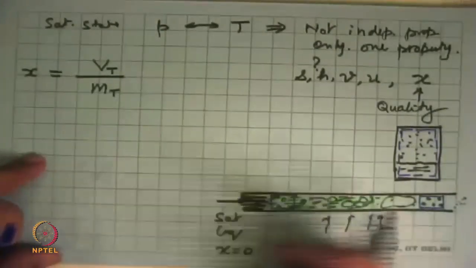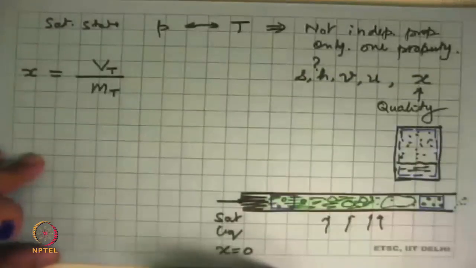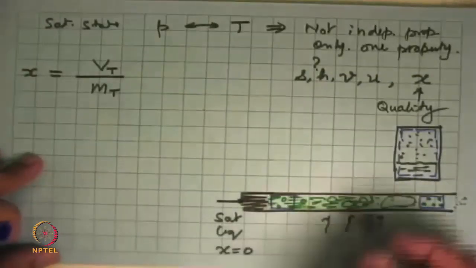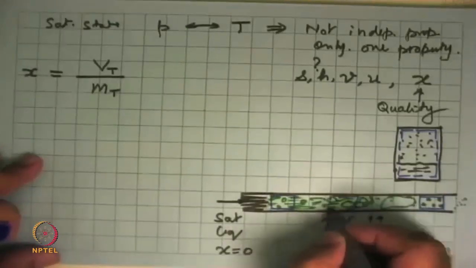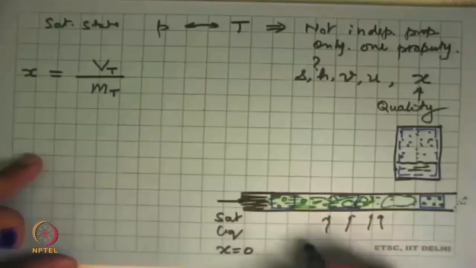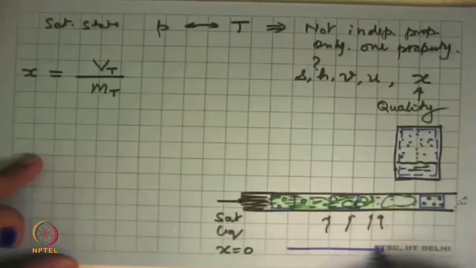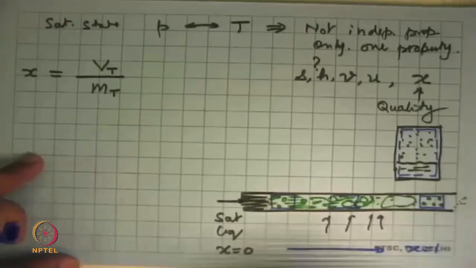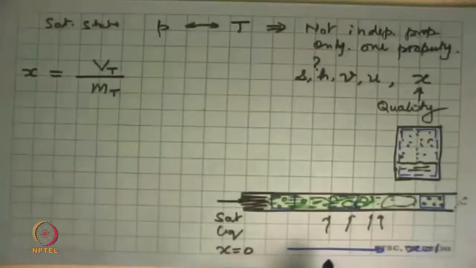And in between, it's very irregular behavior, and we cannot really write equations and solve out and say what is the answer. But qualitatively, we can say that if I take an element here, what is the dryness fraction? And we know that as this heating takes place, x goes from 0 to x equal to 1, and then if more heating takes place, the temperature rises, and it is then a superheated vapor. So these are different ways in which one can encounter this thing, which is a mixture of a liquid and a vapor in a saturated state.